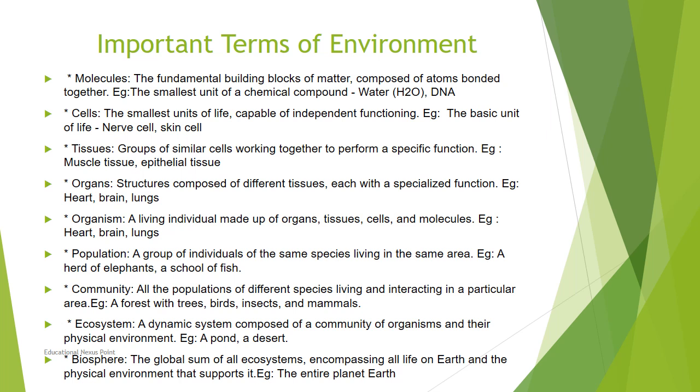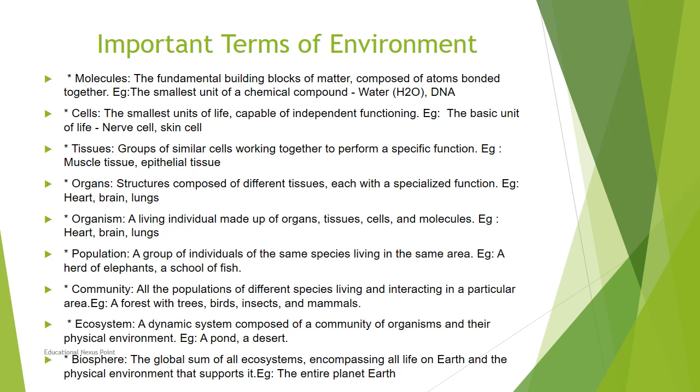A group of individuals of the same species living in the same area, like a herd of elephants or a school of fish, is called a population.